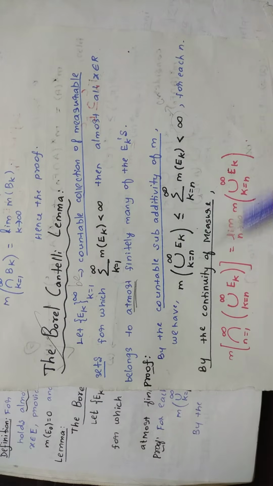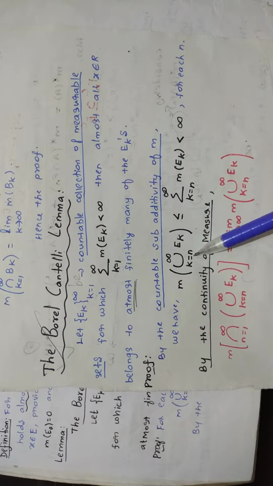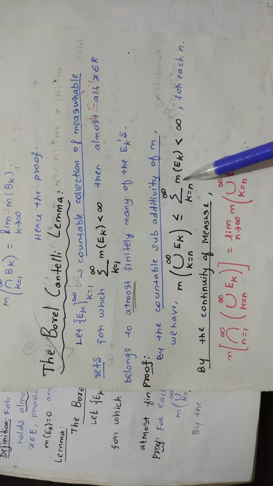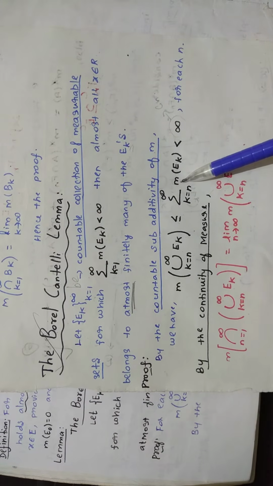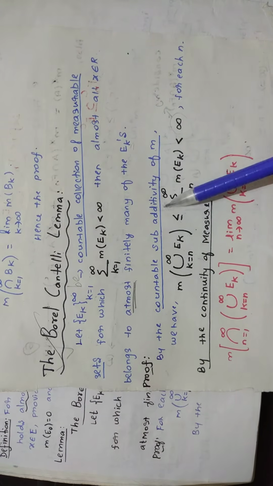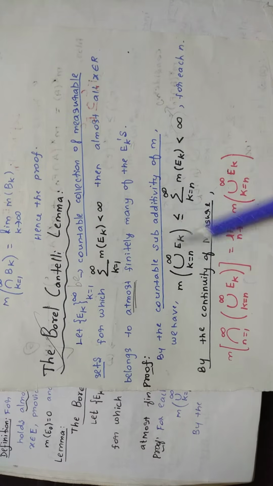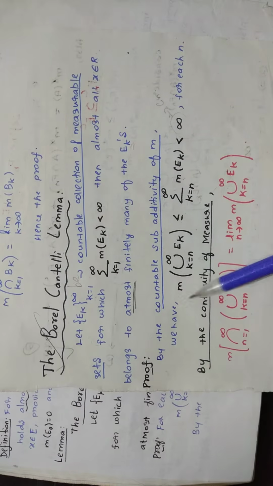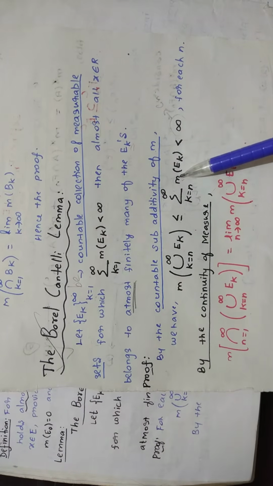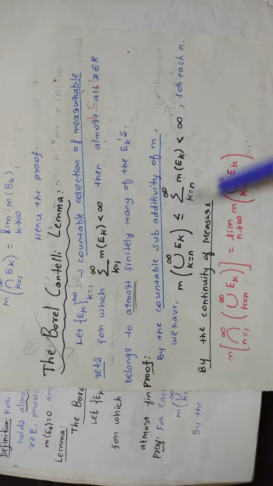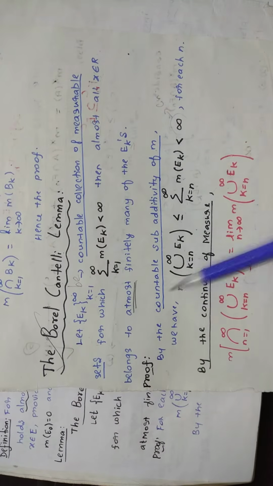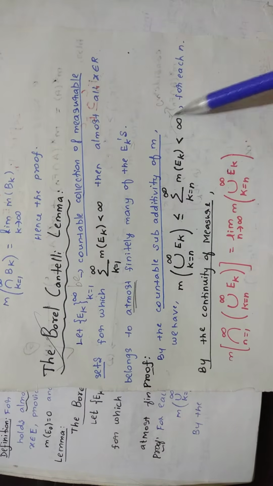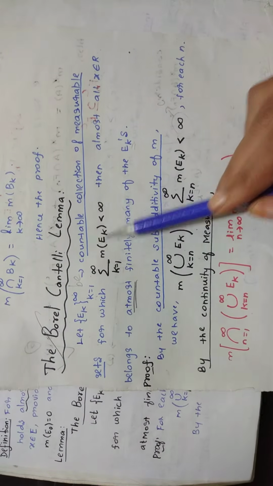So from that proposition we have the measure of the union, k equal to n to infinity of E_k, less than or equal to the summation. The union becomes a summation and you bring m inside the summation. So this is changed by the countable subadditivity of m proposition. Now this value will be less than infinity. That is what you have in the statement.